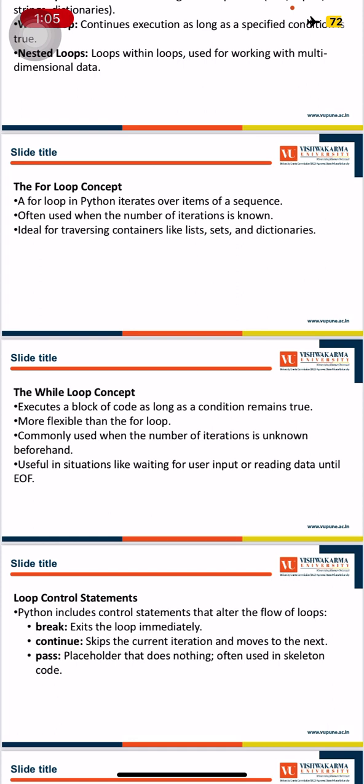There is no fixed number of iterations that can take place in a while loop; it depends on the condition. In a while loop, a condition needs to be fulfilled. Unless and until it is fulfilled, the while loop won't stop. It may go on infinitely as well. It is more flexible than the for loop.